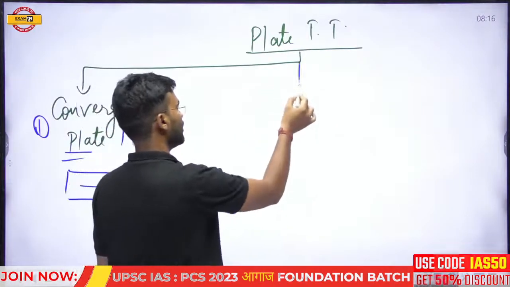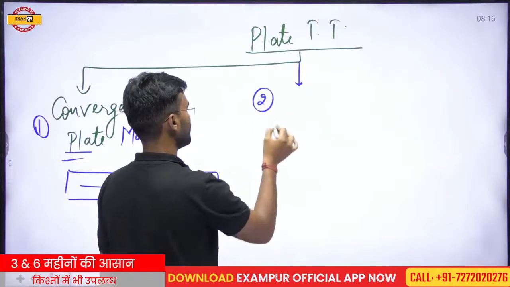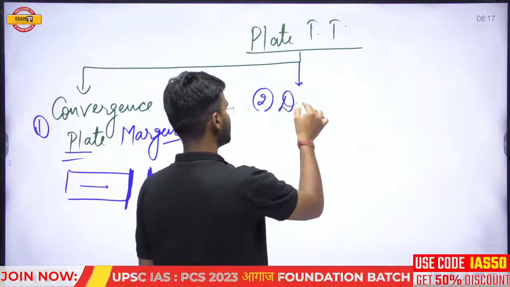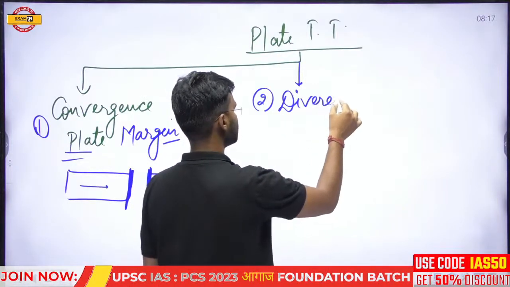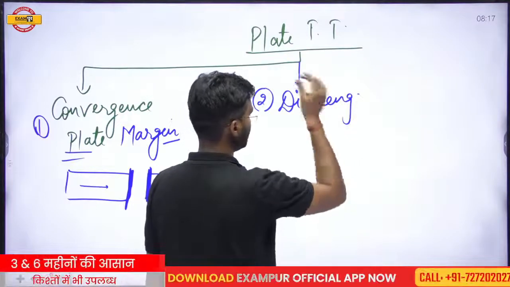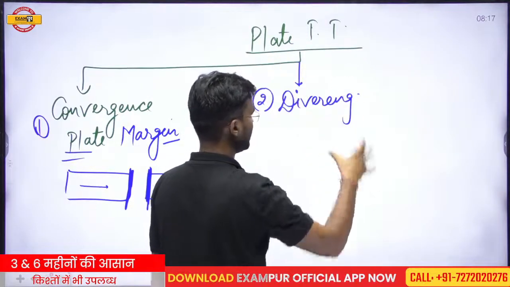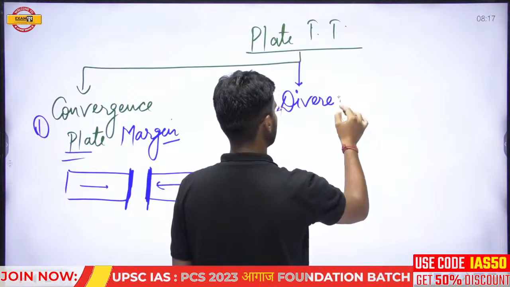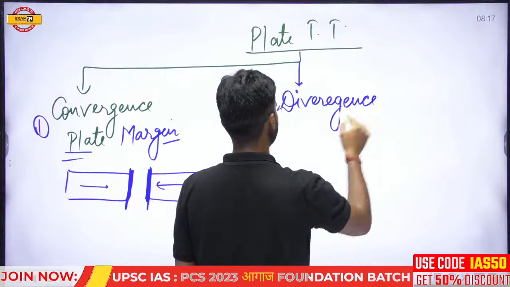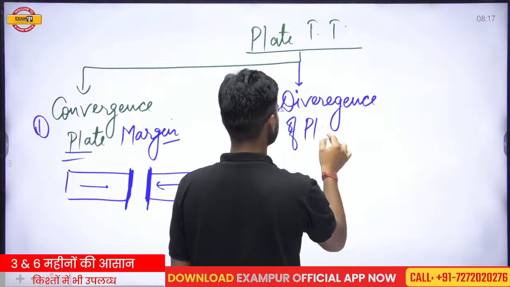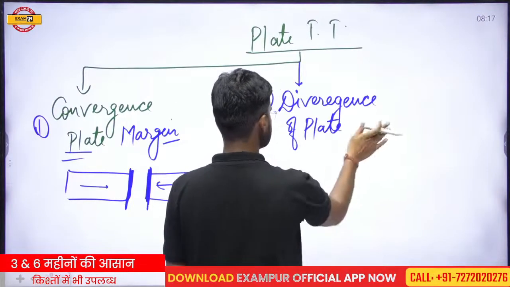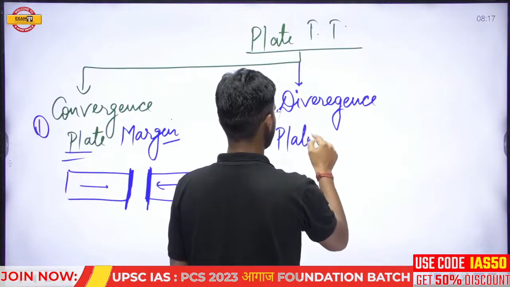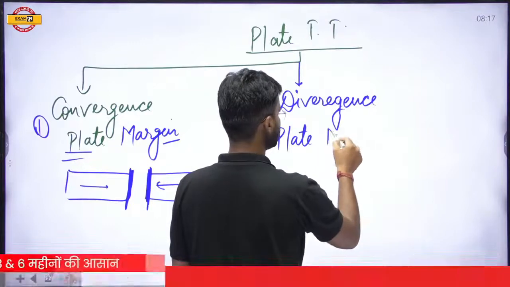The second type is when two plates move away from each other, that means their direction is different, or the distance between the plates is increasing. This is the divergence plate movement or divergence plate margin.